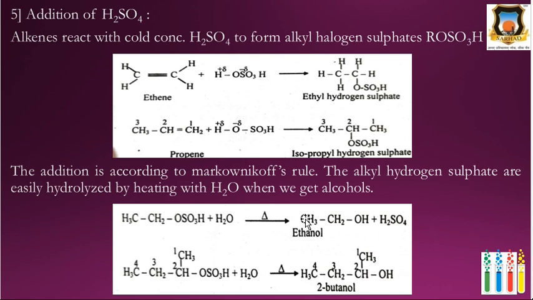Here this ethyl hydrogen sulfate undergoes hydrolysis and we get alcohol. Then same in case of propene, it follows Markovnikov's rule. The negative part of the reagent attaches itself to the carbon which bears the less number of hydrogens, and therefore we get isopropyl hydrogen sulfate. And when this isopropyl hydrogen sulfate undergoes hydrolysis, it gives 2-propanol as a major product.